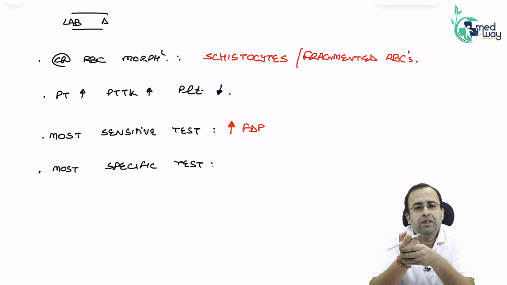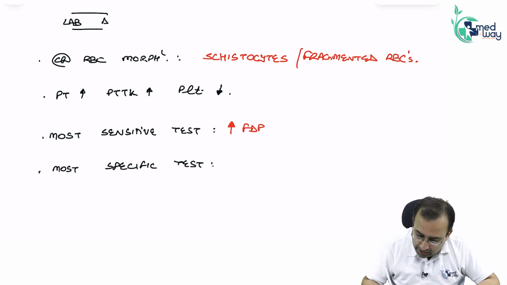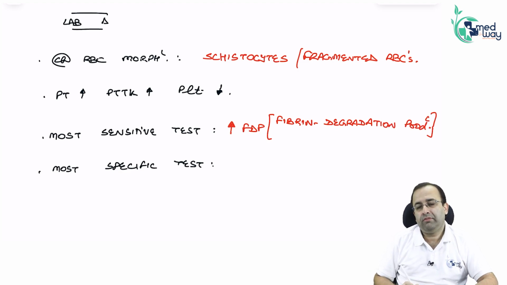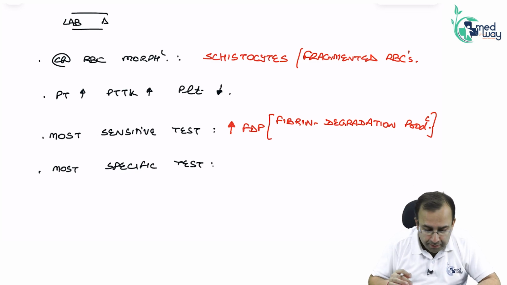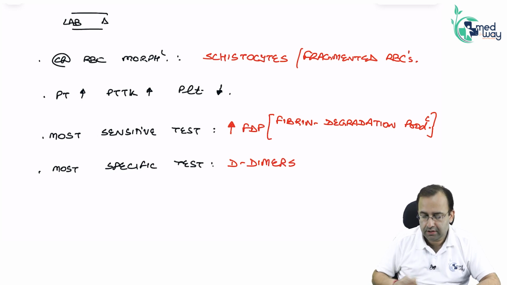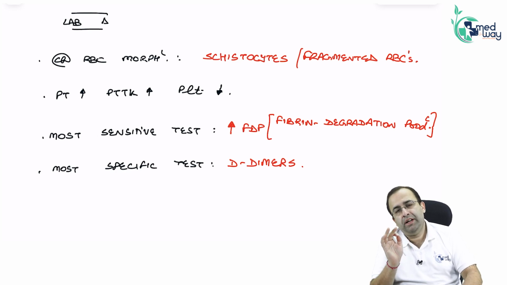As a natural process, fibrin clots get degraded, leading to formation of FDP. Increased fibrin degradation products is the most sensitive test, whereas most specific being D-dimers increase. Most sensitive elevated FDP, most specific D-dimers increase.